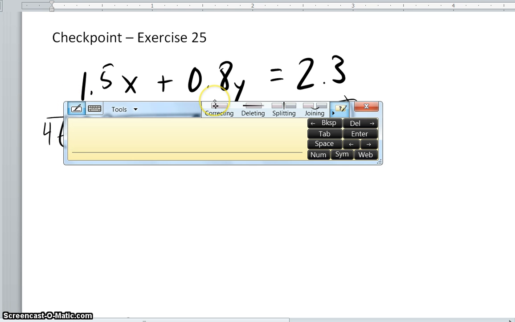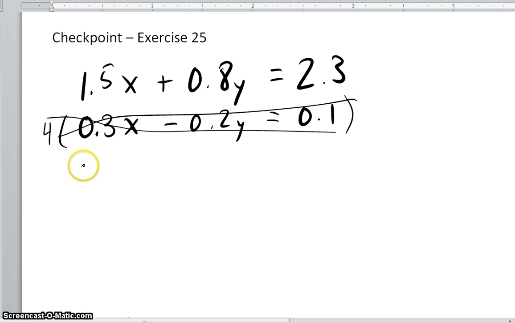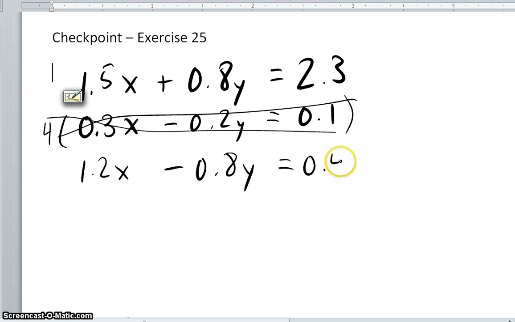And what I get is 1.2x minus 0.8y equals 0.4. Now, as you can see, this and this match up, but they're complete opposites of each other.